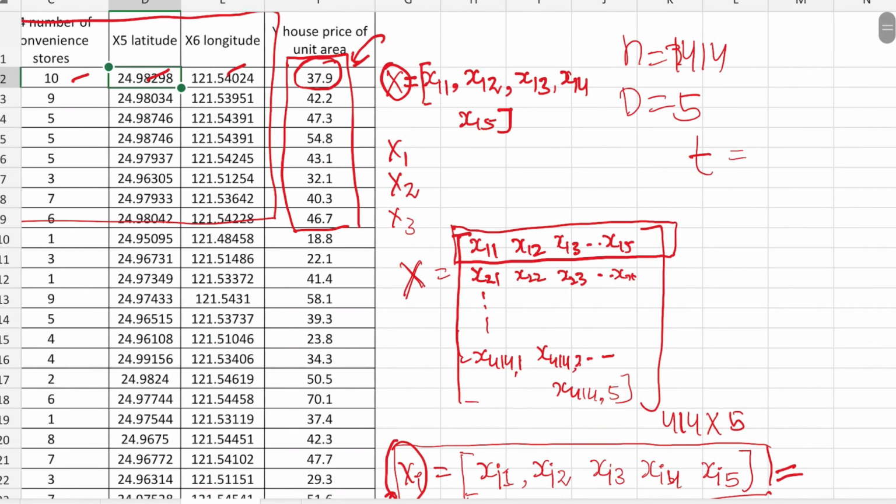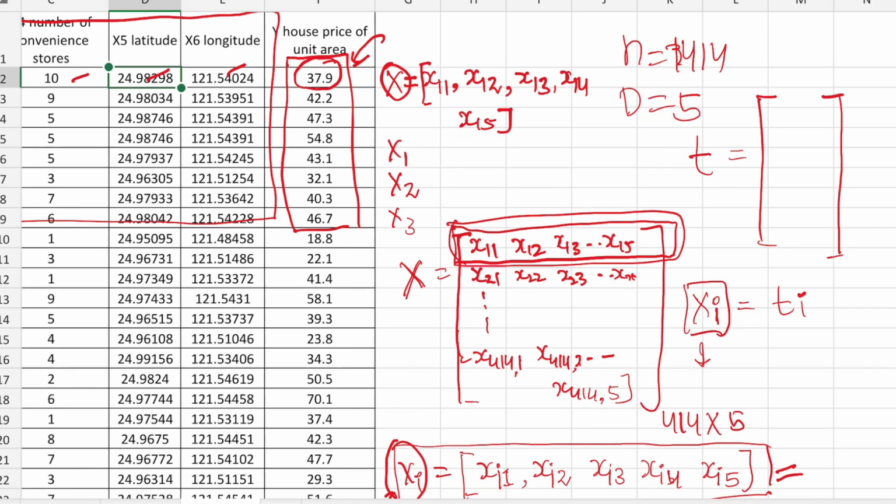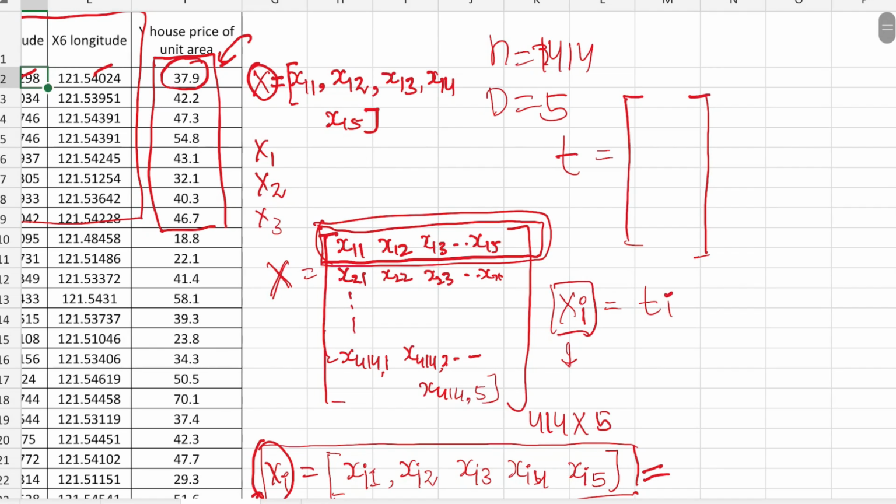The output training data we call t, and t would be a single-column matrix, meaning for each x_i we have a t_i, and x_i is multidimensional. As you can see, x_i has 5 different dimensions, or in generalized form d dimensions, and for each x_i we have t_i.